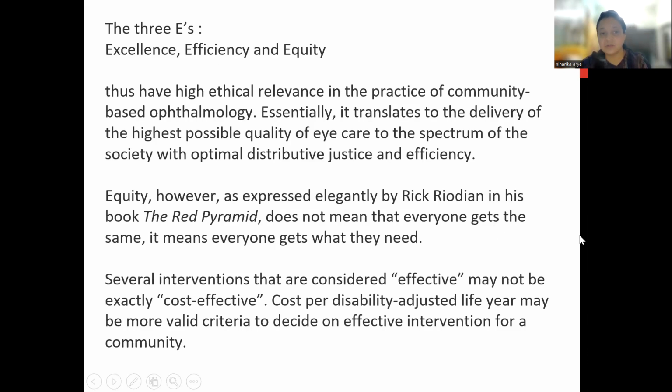And last time we also discussed that in the community of ophthalmology, the 3 E's are important. You remember or not? What are those E's? First is excellence, efficiency, and equity. Thus, they have high ethical relevance in the practice of community-based ophthalmology.